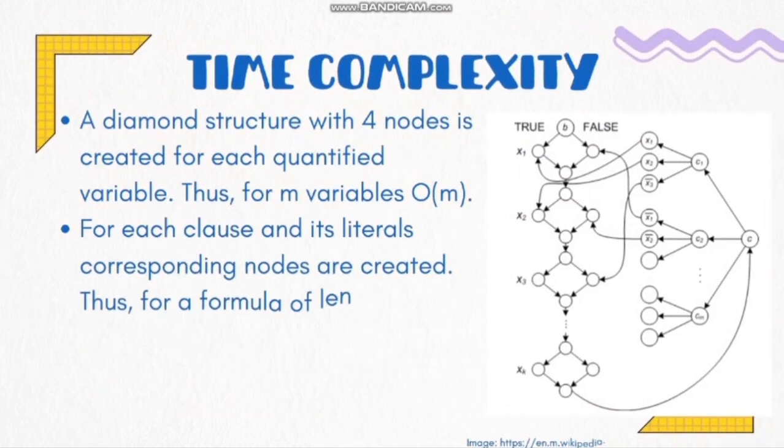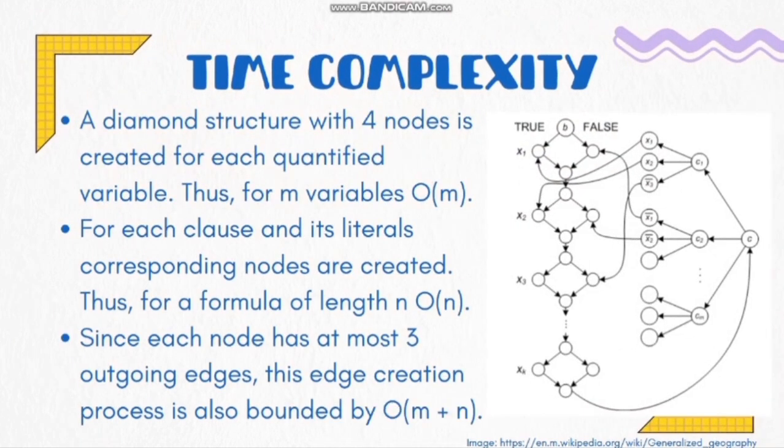Now we'll have a look at the time complexity of the reduction. First, we're constructing a diamond structure with 4 nodes for each quantified variable. Thus, if there were m quantified variables, then the time complexity for this would be O of m. Next, for each clause and its literal, the corresponding nodes are created. So one for each clause and then one for each literal in the clause. So for a formula of length n, the time complexity would be O of n.